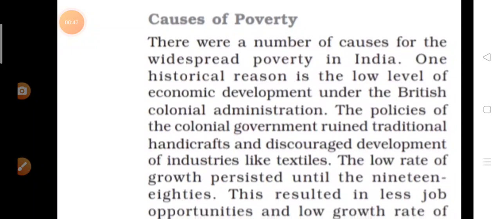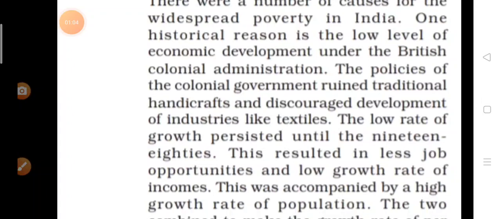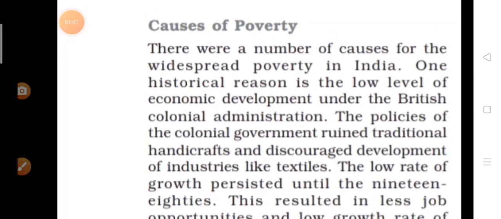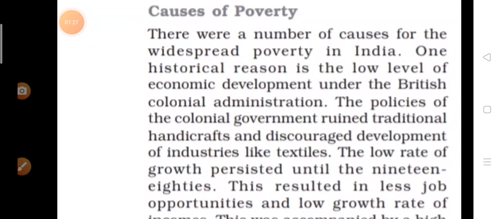There were a number of causes for the widespread poverty in India. You see, there were a number of causes, not any one or two causes. There were so many reasons behind the widespread poverty in India. And one historical reason is the low level of economic development under the British colonial administration. If you go in history, you can see that India was one of the colonies of British administration. And under the British colonial administration, there was a low level of economic development because they didn't pay attention to the economic development of India.